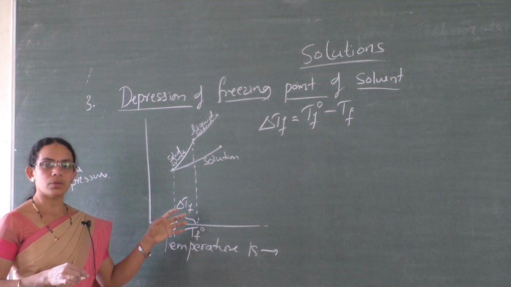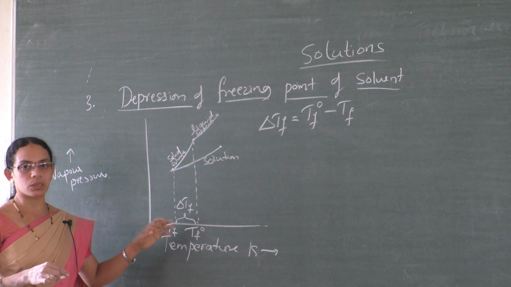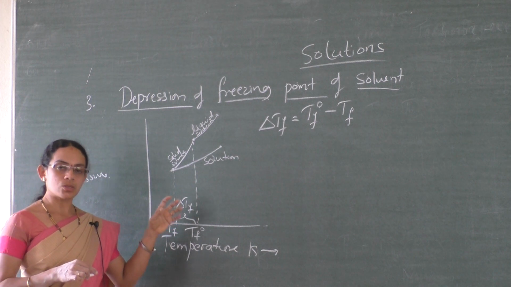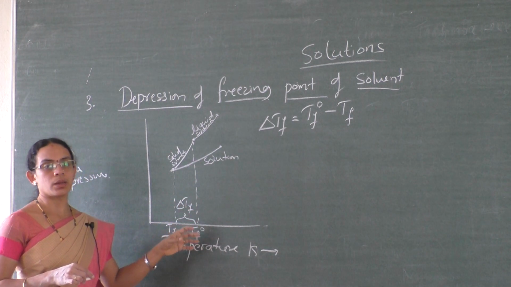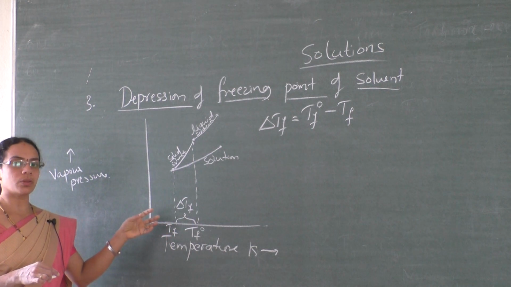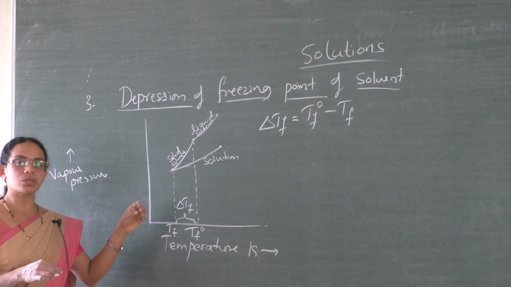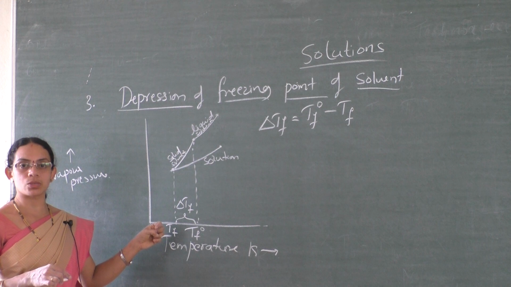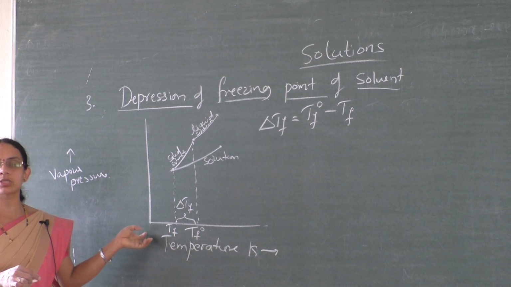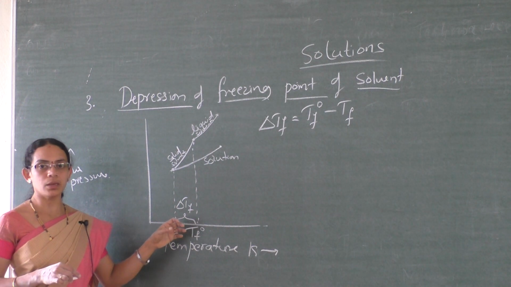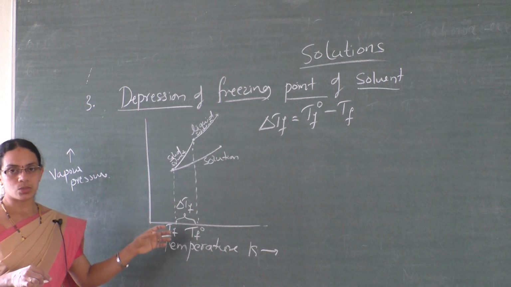If you dissolve glucose in water, that solution will freeze when the vapor pressure of the solution becomes equal to the vapor pressure of the solid solvent, because the solution is prepared in water, right?